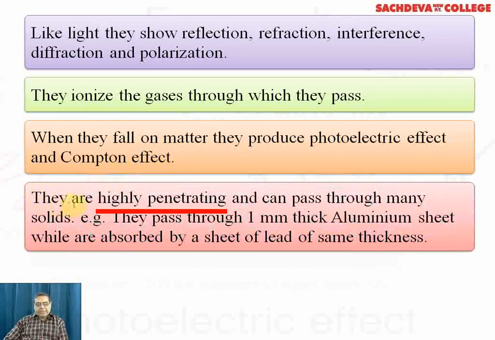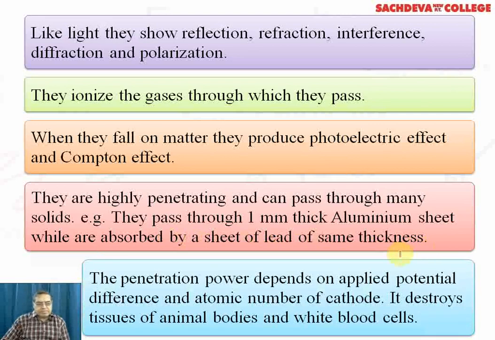X-rays are highly penetrating and can pass through many solids. For example, they pass through a 1 mm thick aluminium sheet while they are absorbed by a sheet of lead of the same thickness.